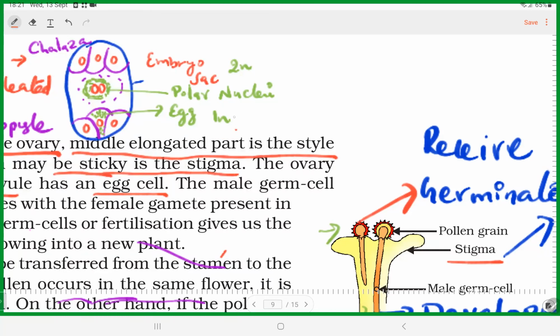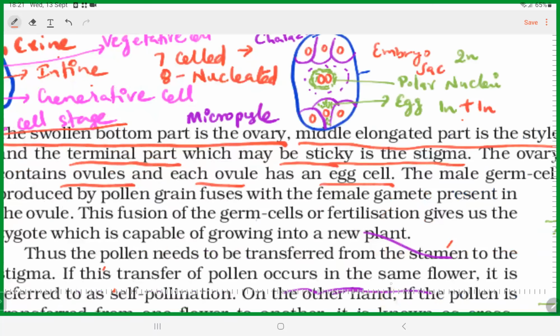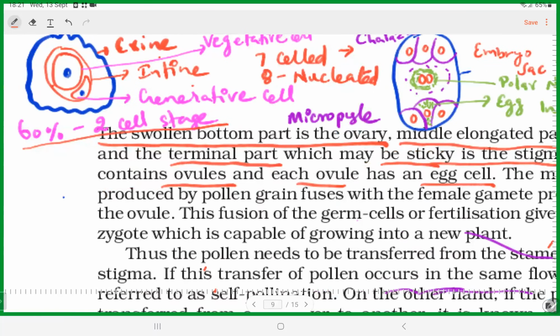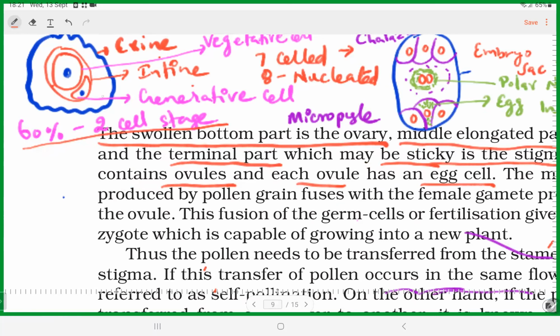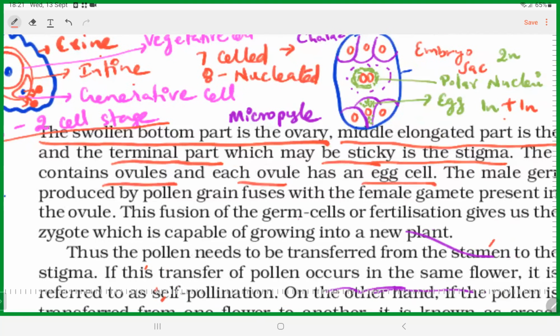The egg cell has one N. Plus the male gametophyte: the generative cell will have one N. After landing on the stigma, this one N mitotically divides and produces two nuclei, the red ones.